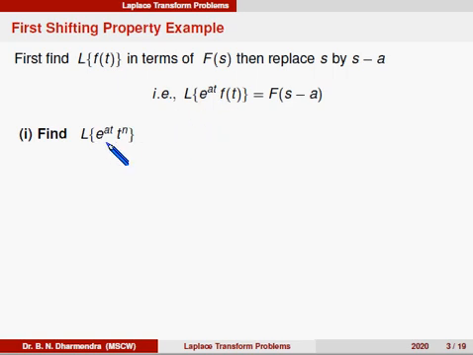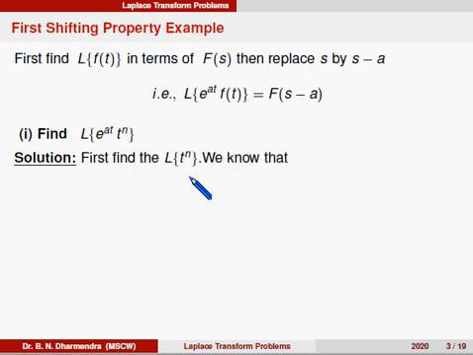So in the first shifting property of Laplace, we find what is Laplace of f of t in terms of f of s. After that we replace s by s minus a. So solution: first find what is Laplace of f of t. Comparing, f of t is clearly t power n.